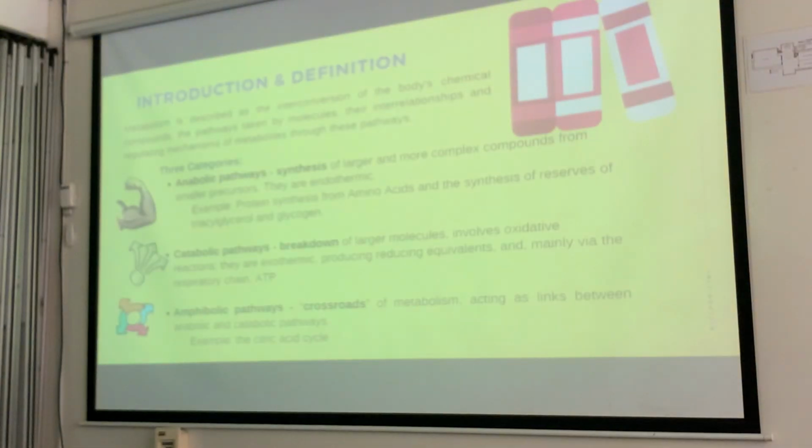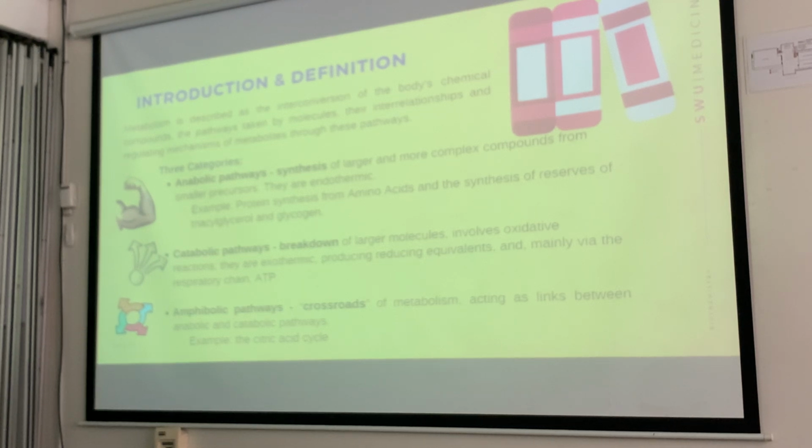Okay. So first, definition. When we say metabolism, this is wherein within the body there is interconversion of chemical compounds. Pathways taken by molecules. We also get to know their interrelationships and the mechanisms of how these metabolites are formed, degraded, and how these metabolites are used through these pathways.